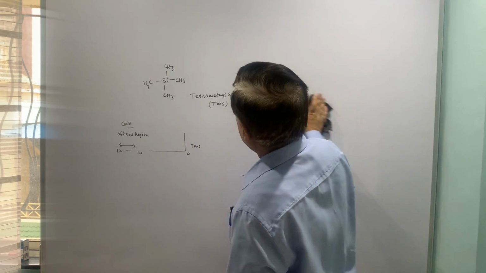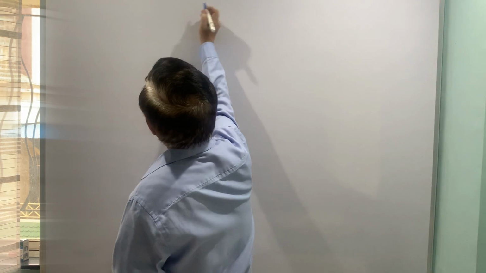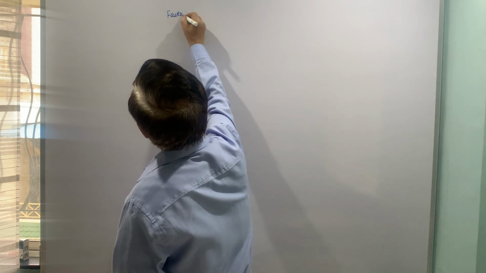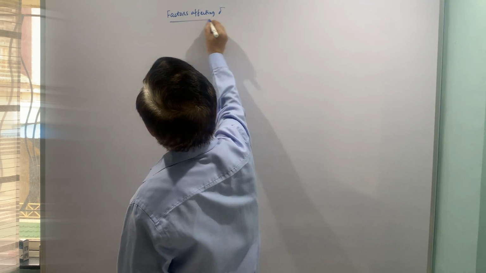All this theory part nobody is going to ask you. Remember, the important thing is the application part. As far as the organic chemistry class is concerned, the application part, the interpretation part, is going to be more important for us. Now, before going to the characteristic table of chemical shift, let us see the factors affecting delta.